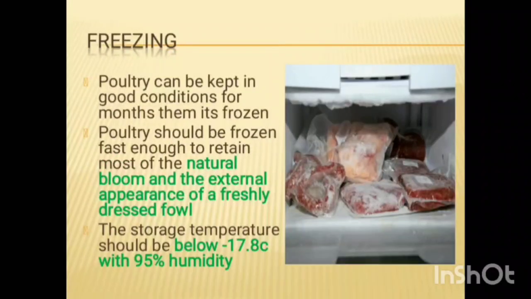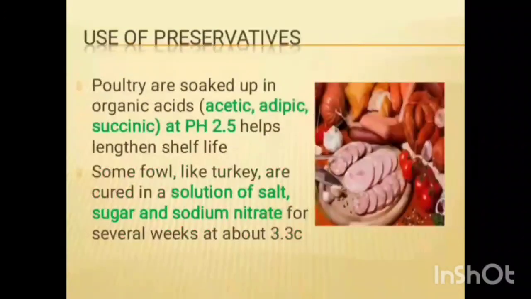Next one, freezing. Poultry can be kept in good condition for a month when it is frozen. Poultry should be frozen fast enough to retain the most natural bloom and external appearance of the dressed fowl. The storage temperature should be below -17.8 degrees Celsius with 90% humidity.